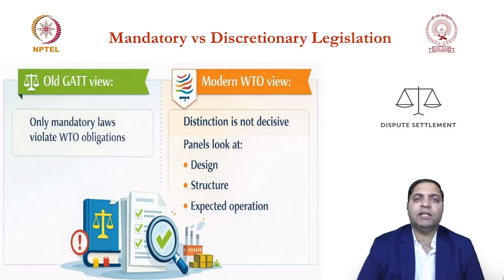But remember this: the classification of mandatory versus discretionary legislation comes in handy in identifying complaints as such or as applied. If it is a discretionary legislation, when can you challenge it as such or as applied? When it is actually imposed. With a mandatory legislation, you know there is a violation, so you can challenge it as such, or you can wait for the implementation and then challenge it as applied.